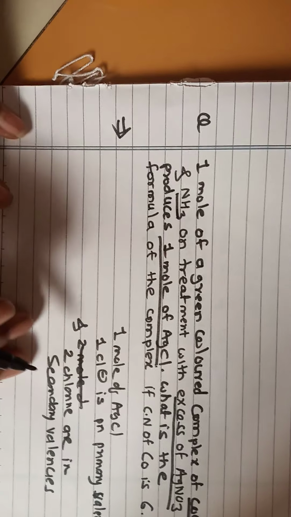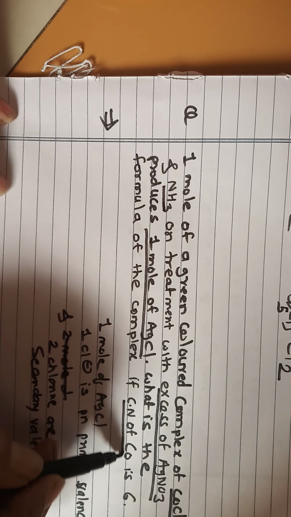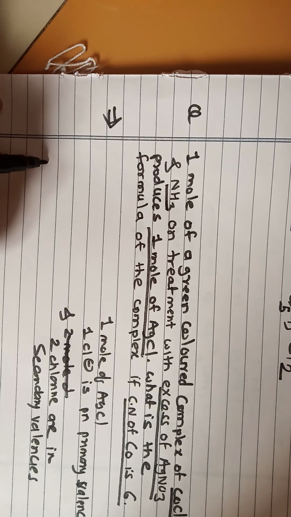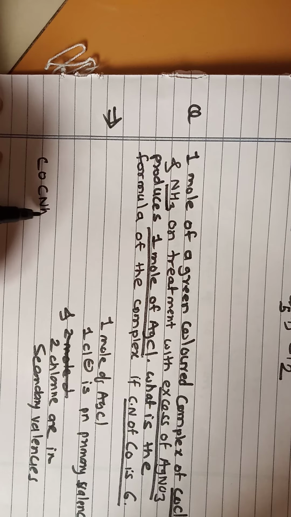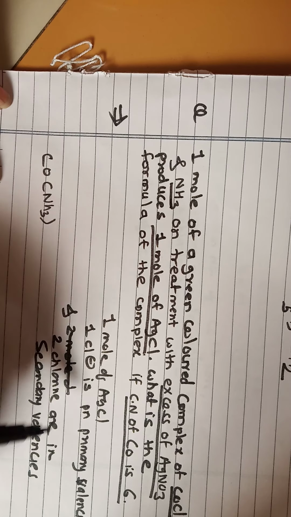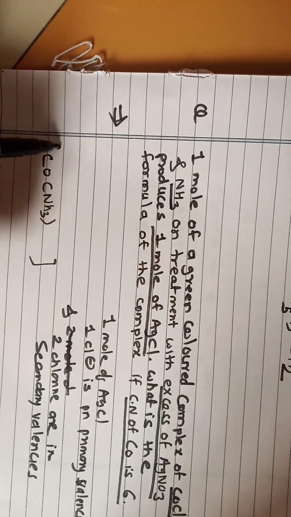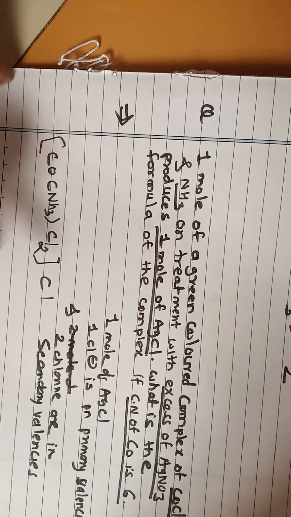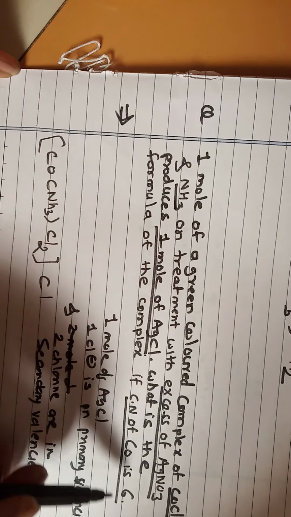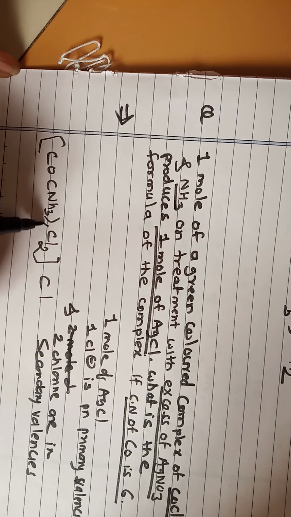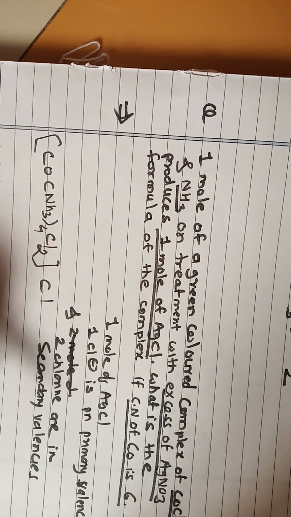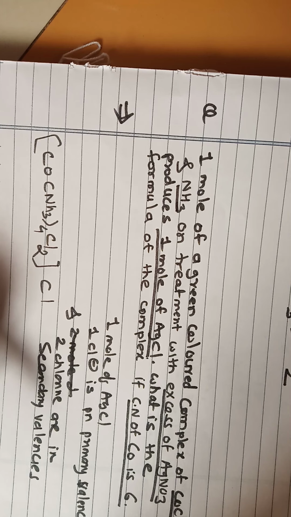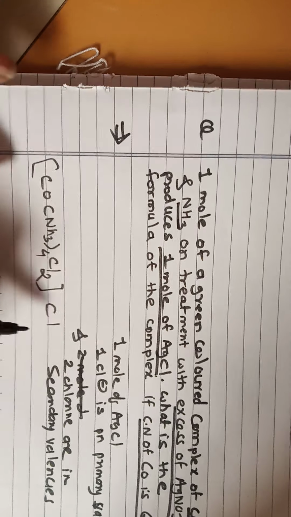So when you write down the formula, again coordination number of the cobalt is 6. So cobalt with the 3 ammines. How many are there? 1 is only in the primary valency and 2 are in the secondary valency. So coordination number is 6, means 2 is there, so this is a 4. Like this way we can consider the formula of the compound depending upon the total number of the primary